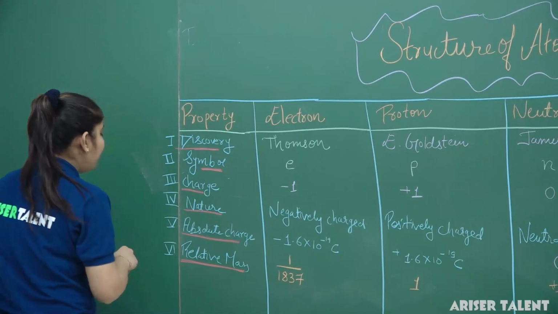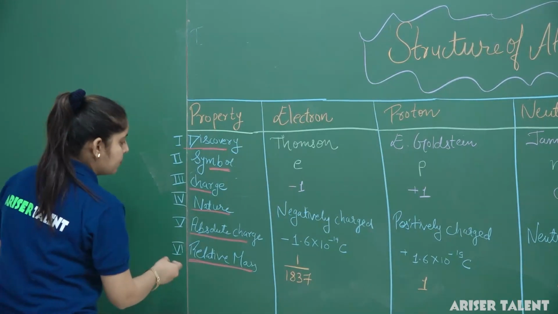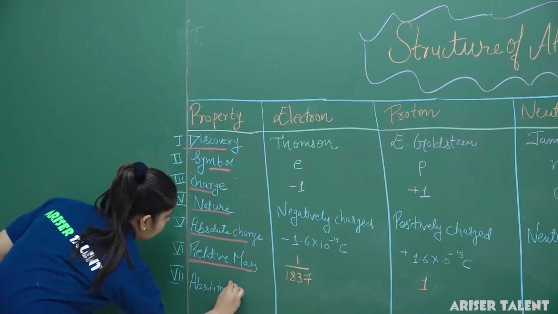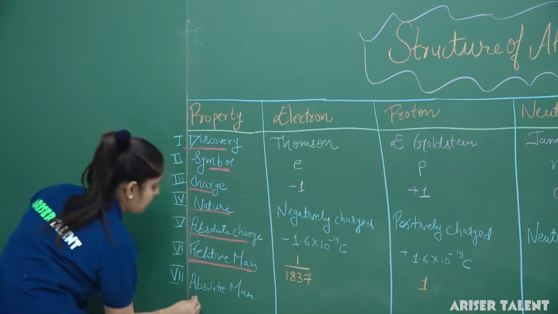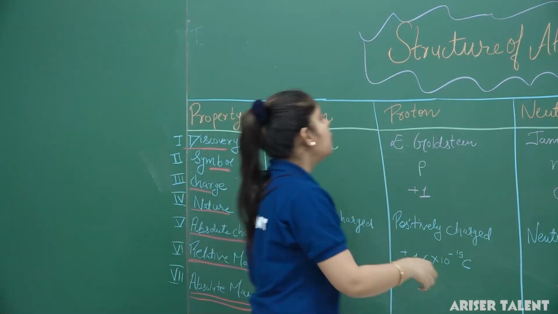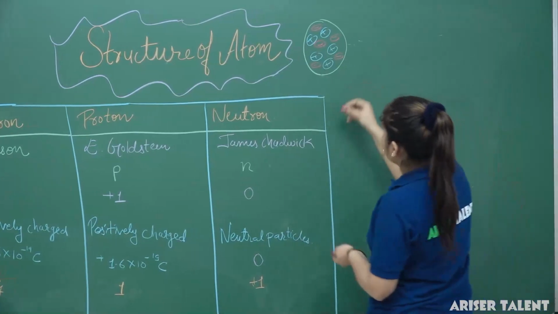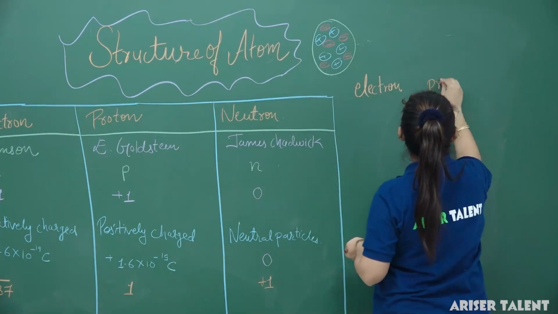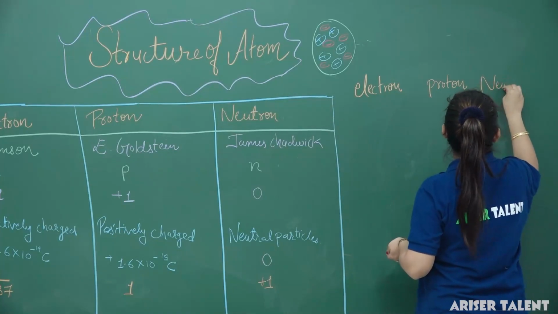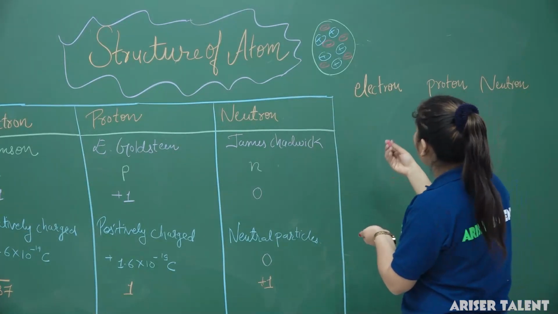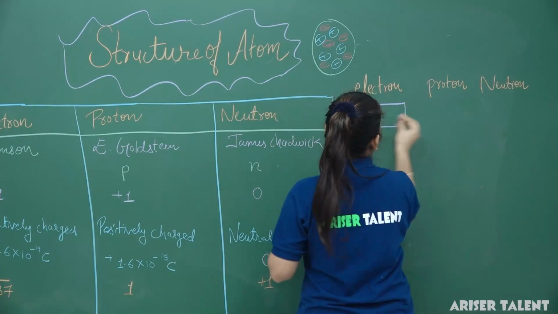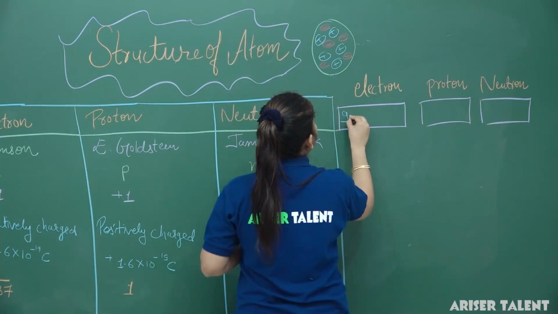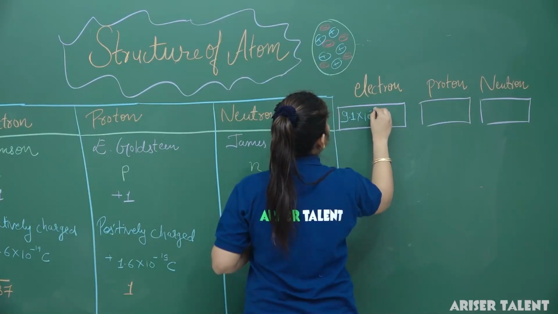Now we will write about the absolute mass. We have the first category electron, second proton, and third neutron. The electron has a mass of 9.1 times 10 raised to the power minus 28 kg.